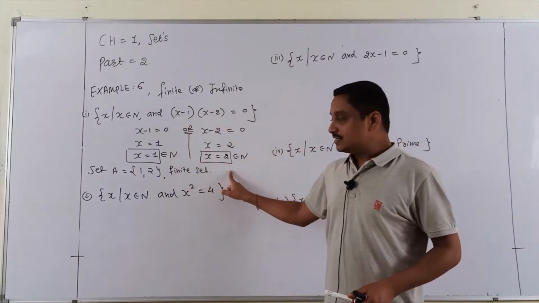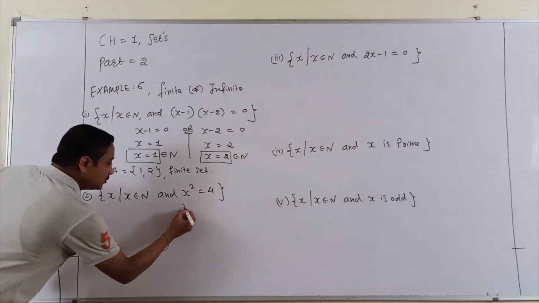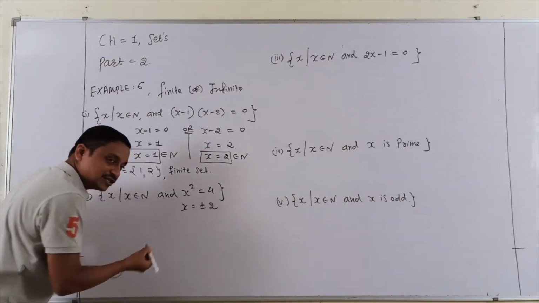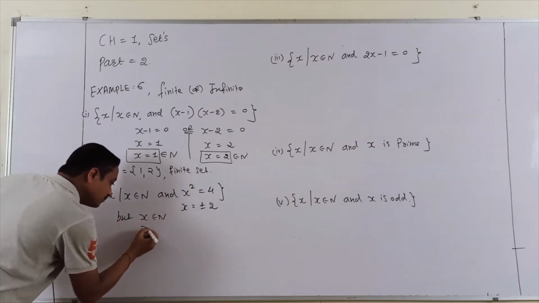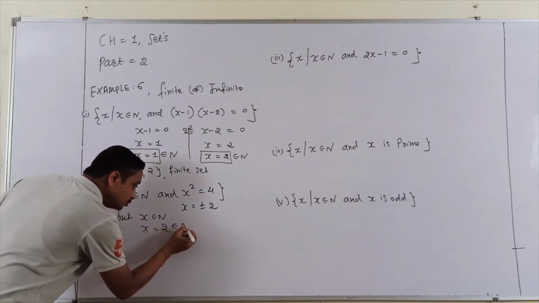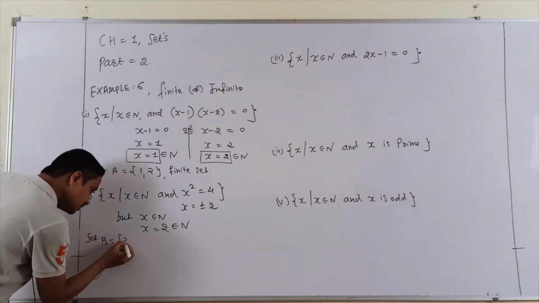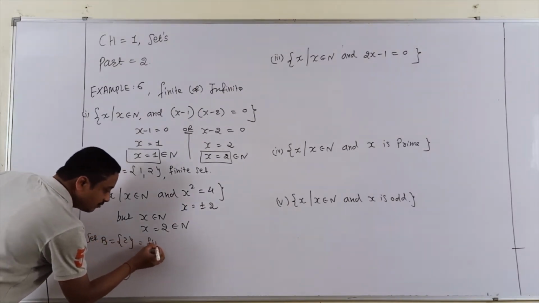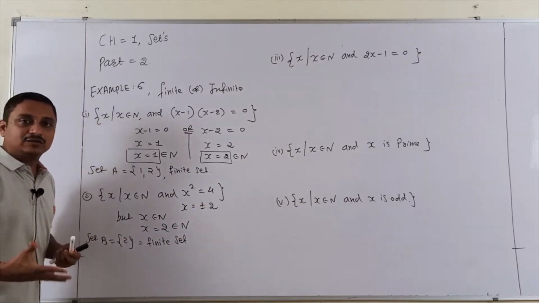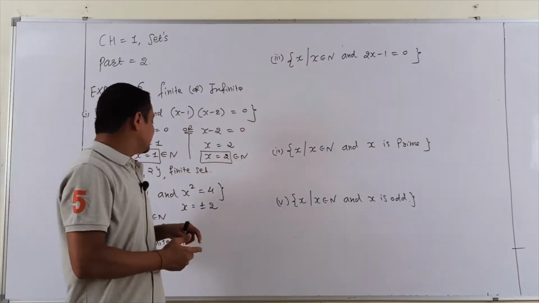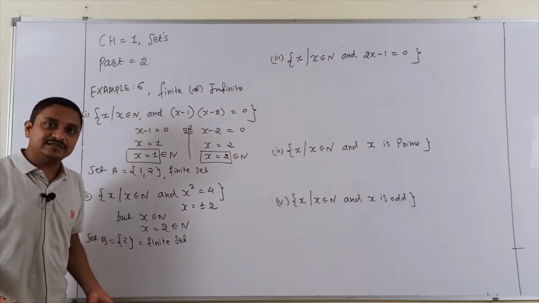It is finite. Second one: x is a natural number, but x squared is equal to 4. Students, the square root of 4 is plus or minus 2. But x belongs to natural numbers, so what are you taking? Only 2. So here set B is ready, which is 2, and it is also a finite set. Students, here you find the elements of this set, so that is called a finite set.